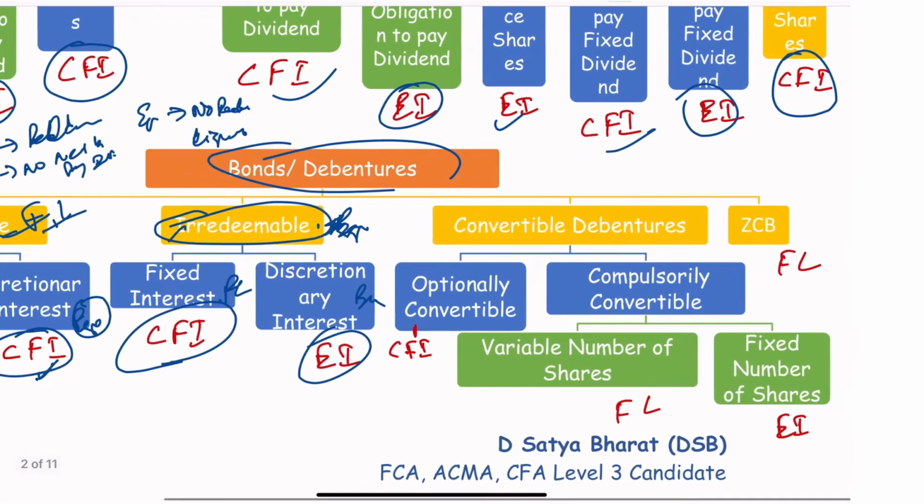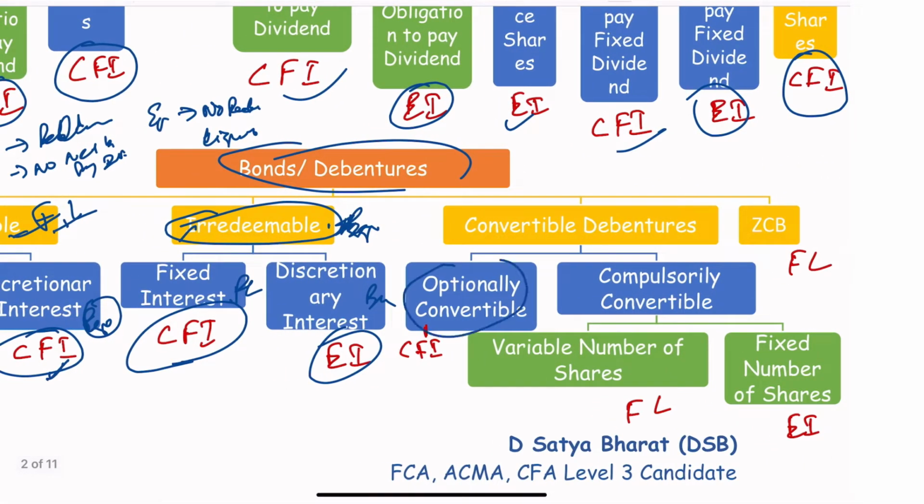equity. Convertible debentures, optionally convertible into equity, so you can straight call it as equity, but then it is optional. We don't know whether it's going to convert or not, so it has both the options, whether it will be settled in cash, or it will be settled in equity, so that's why it's a compound financial instrument.